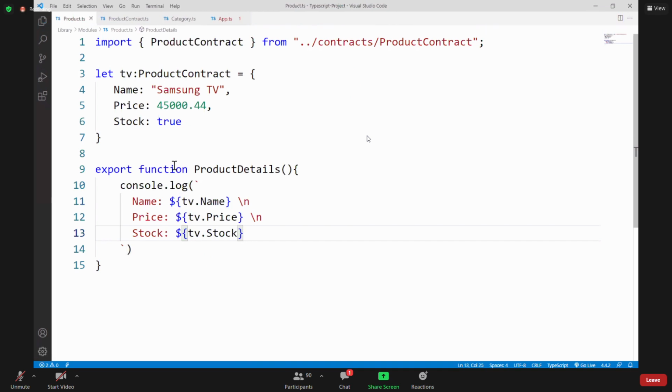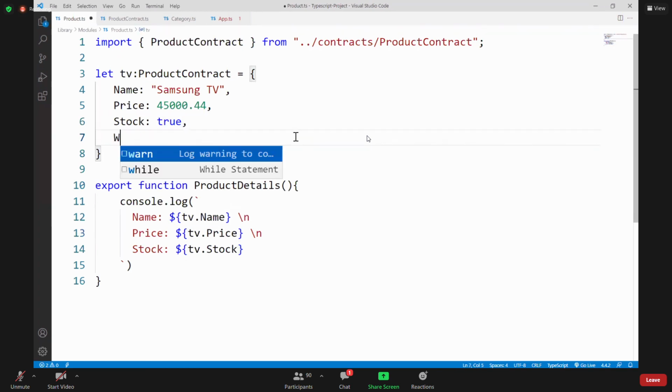Now, very important is, as per the contract, these three details are there. I try to add one more, quantity, and it is 2. It's not allowed. That means you have to follow the contract. So you cannot add anything, whatever you want.